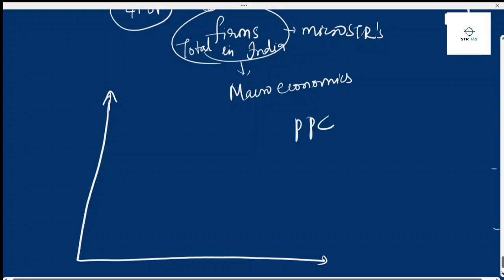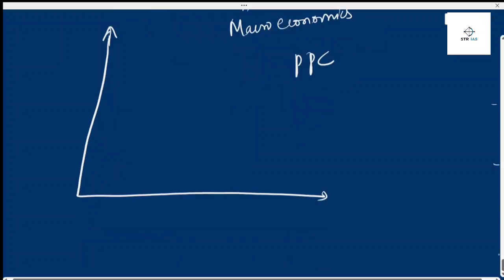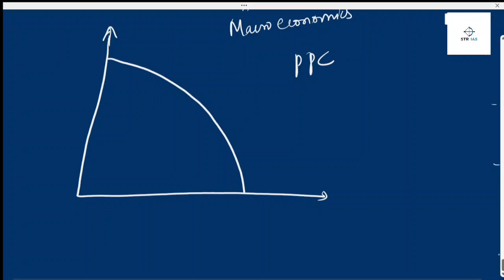Fine. Why I'm doing this is, I'll be drawing the maximum potential PPC for India, the production possibility curve. So think that this is the production possibility curve of India. If in India the production is declined, if the production possibility curve is declined, for example,